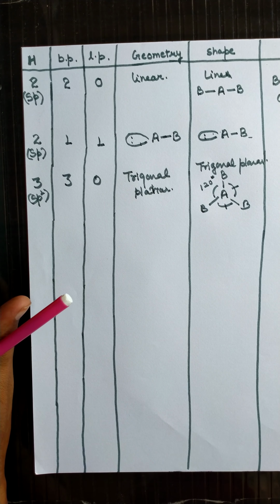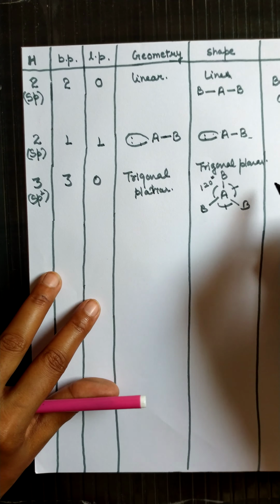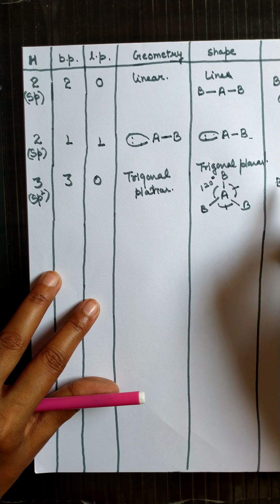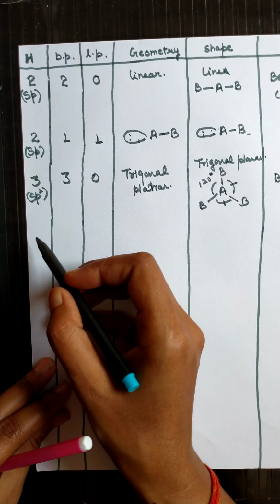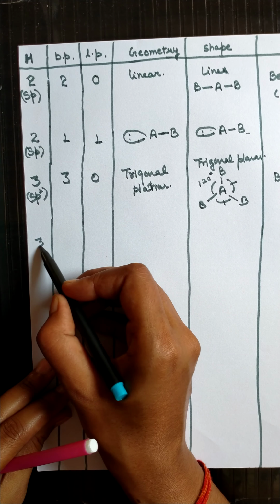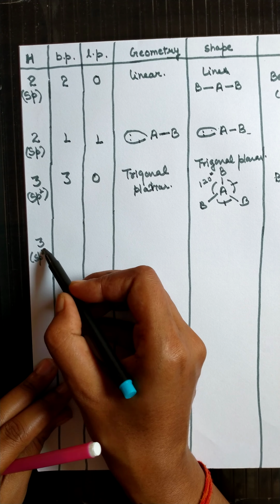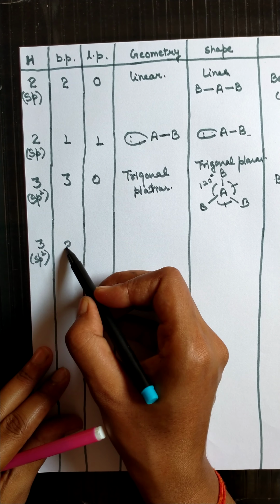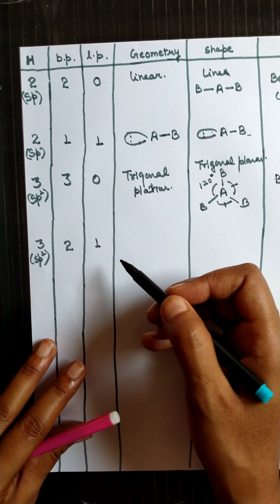We can take the example of BF3, BCl3. Now, when the number of hybrid orbitals is 3, the hybridization is sp2. But if two bond pairs and one lone pair are there, then what happens?